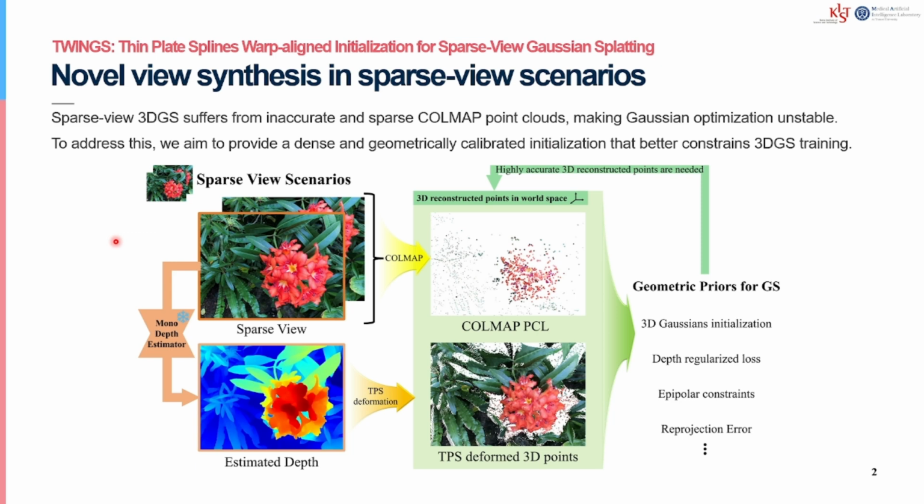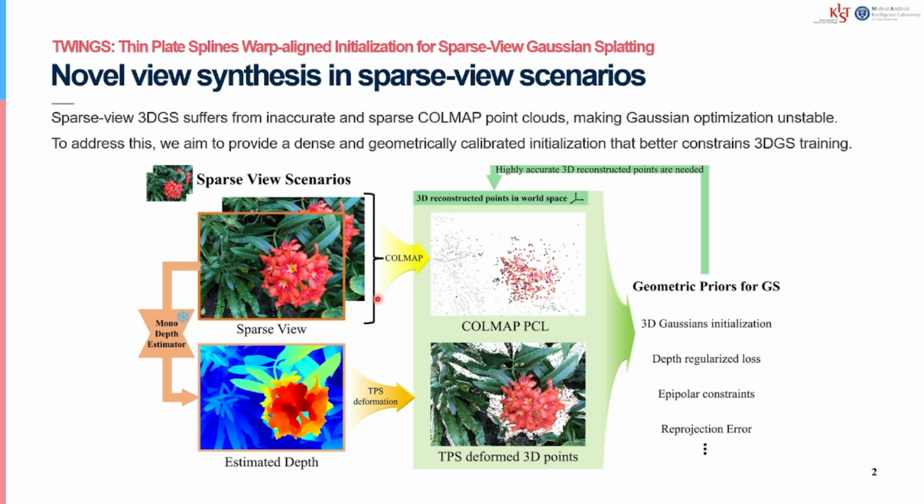Standard 3D GS relies on cold point clouds obtained from structure from motion. However, when only a few views are available, COLMAP often fails to reconstruct enough reliable points. As a result, Gaussian optimization becomes unstable, often leading 3D GS to overfit to the training views. To address this, we propose TWINGS.